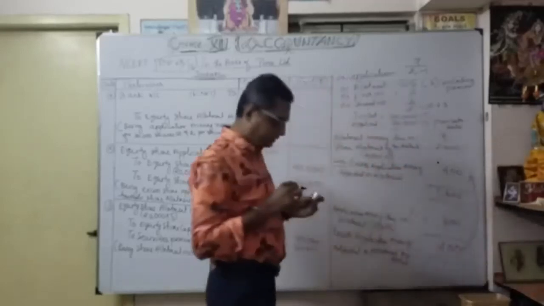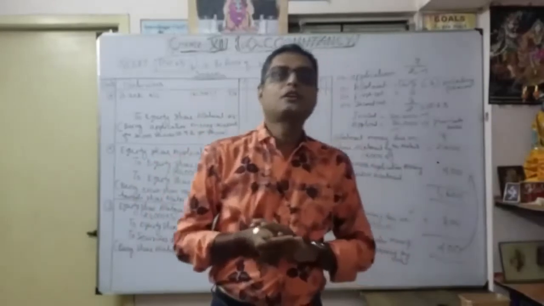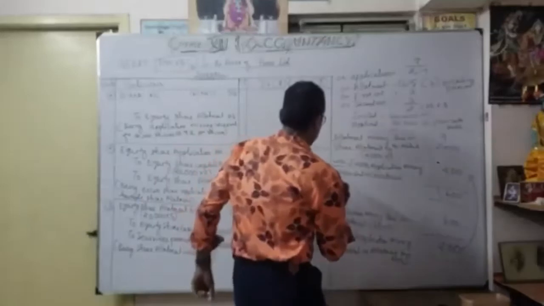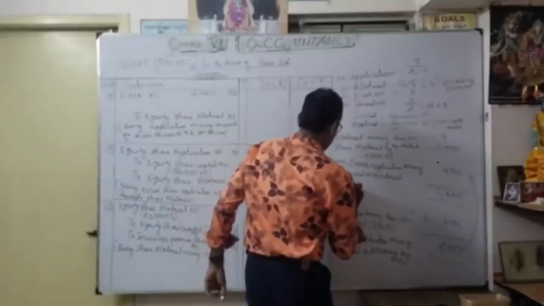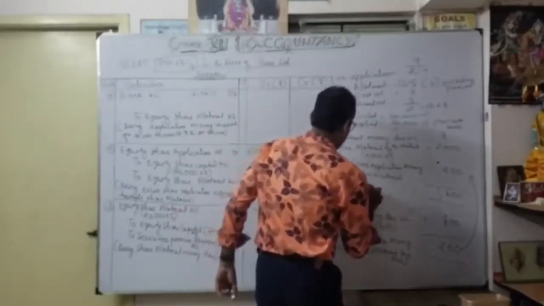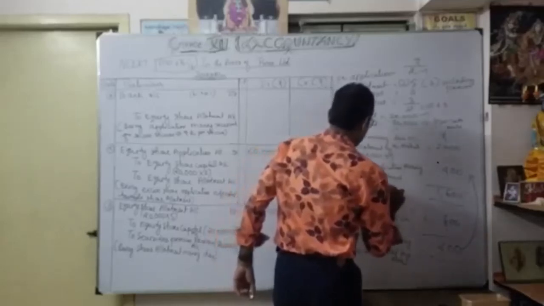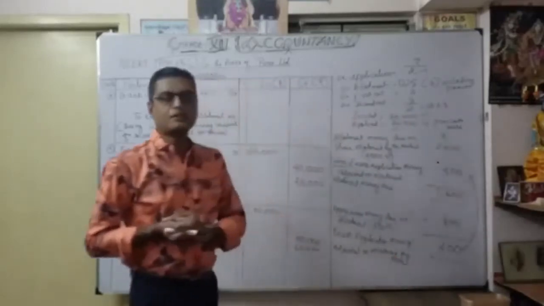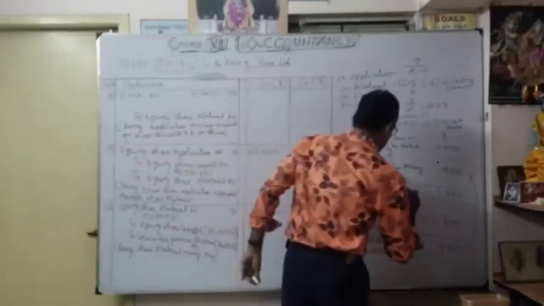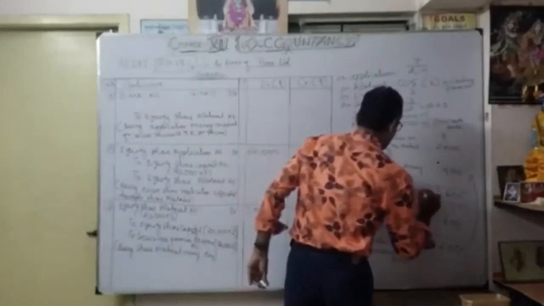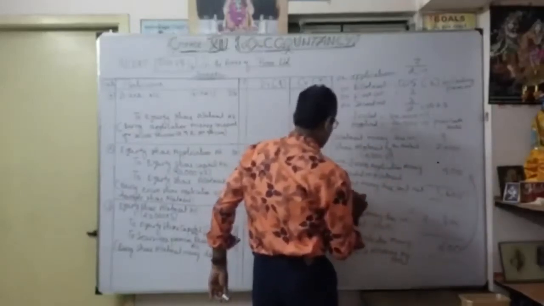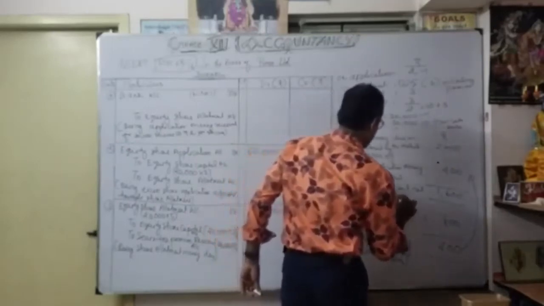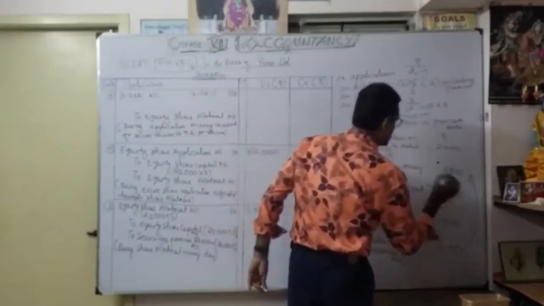This is the money from Mohit not yet paid on allotment. So we have to write: allotment money due but not received from Mr. Mohit. How much? This 1,600.